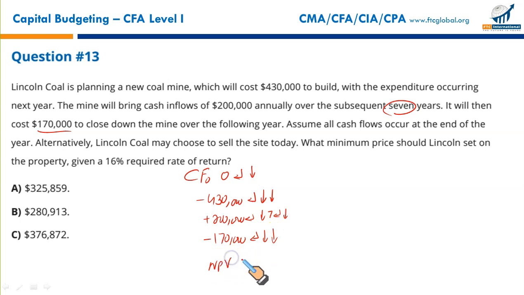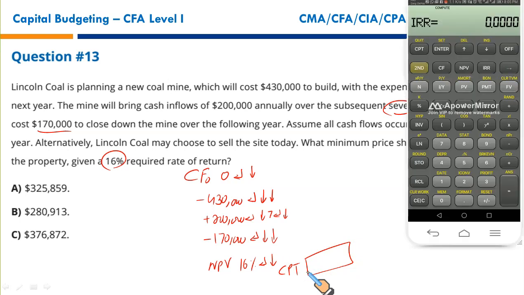Press NPV. The system will ask you to enter the discount rate, which has been given as 16%. You'll enter 16%. Enter, press the down arrow key, and simply press CPT. You will get your NPV. Let me do this calculation right in front of you. Here we go. So cash flow at year 0, CF, it's 0. You press enter, down arrow key, then 430,000. Don't forget to put negative. This is the outflow at the end of year 1. Enter, down arrow key twice because it's a single cash flow.